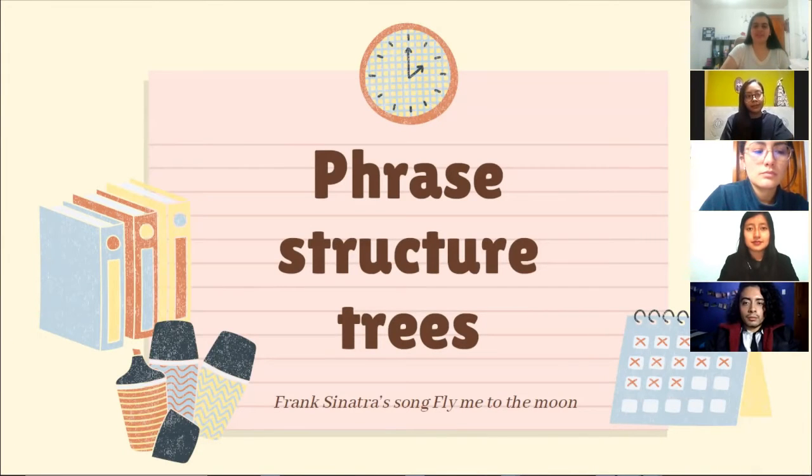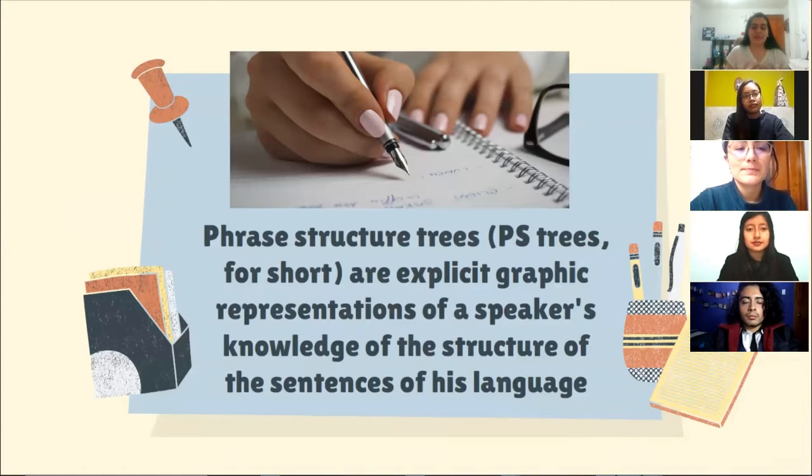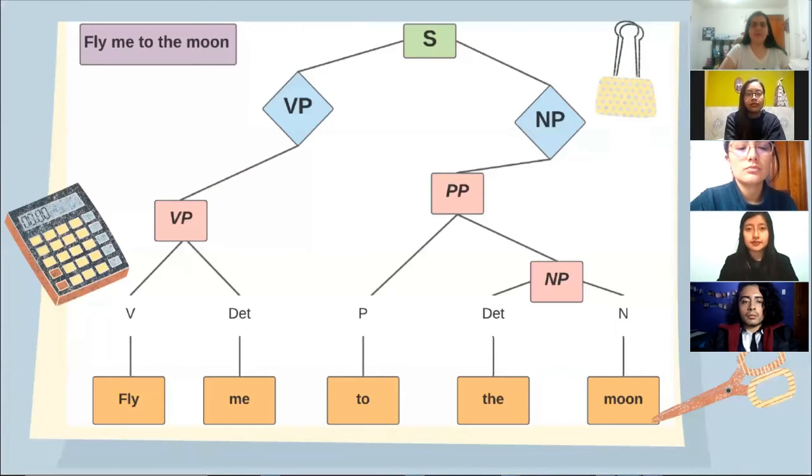Hello everyone, we are group number 3 of the subject General Linguistics, and today we are going to talk about the phrase structure trees, with the analysis of the song Fly Me to the Moon by Frank Sinatra. Please, for the beginning we have to remember that phrase structure trees, or PS trees for short, are explicit graphic representations of a speaker's knowledge of the structure of the sentences of his language, or maybe of a foreign language. For our first sentence, we have fly me to the moon.